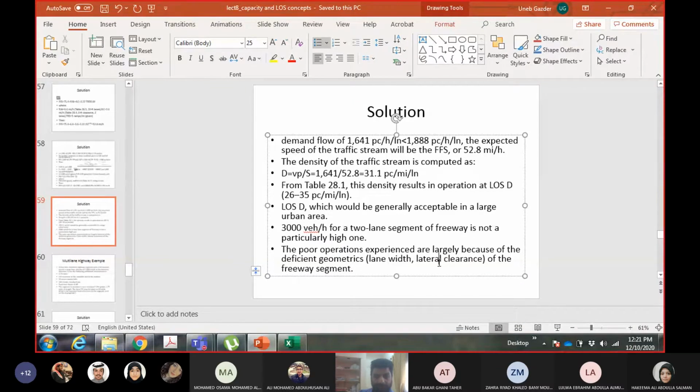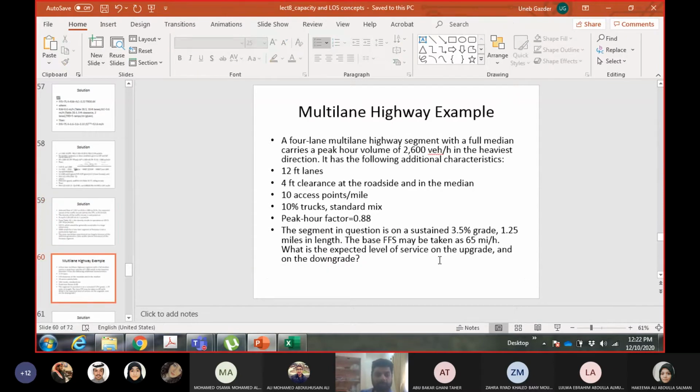The lane width is given as 10 feet, which is the minimum for freeway, as you can see in the lane width adjustment table. And lateral clearance 0 means no lateral clearance at all. Although it is acceptable, you can improve the traffic conditions with more lane width and some lateral clearance. This is a good thing about the examples in the book.